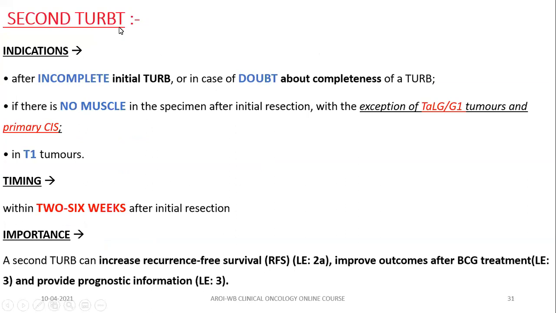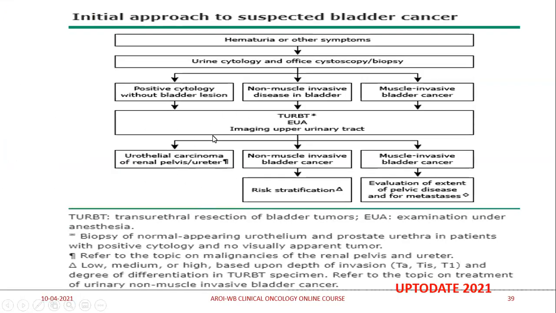If there is positive cytology without evidence of tumor in the bladder, and there is visible abnormality of the prostatic urethra. Second TURBT. Second TURBT is indicated after incomplete initial TURBT, or if there is any doubt about the completeness, or if there is no muscle in the specimen, with certain exceptions in T1 tumor. Remember, if there is an indication of second TURBT or re-TURBT, it should be performed within 2 to 6 weeks after initial resection. Importance: a second TURBT can increase the recurrence-free survival, improve outcome after BCG treatment, and provide more prognostic information. So that should be your initial approach to a suspected bladder cancer.